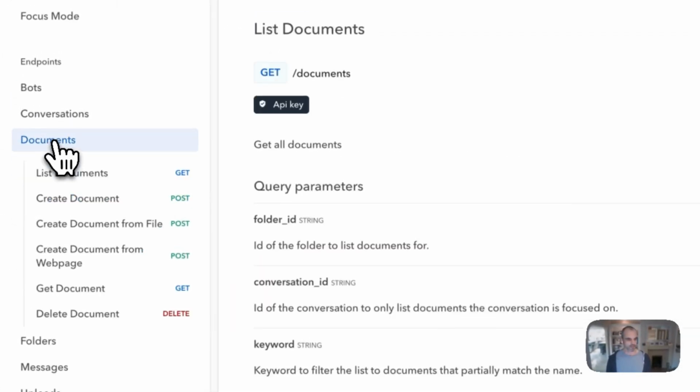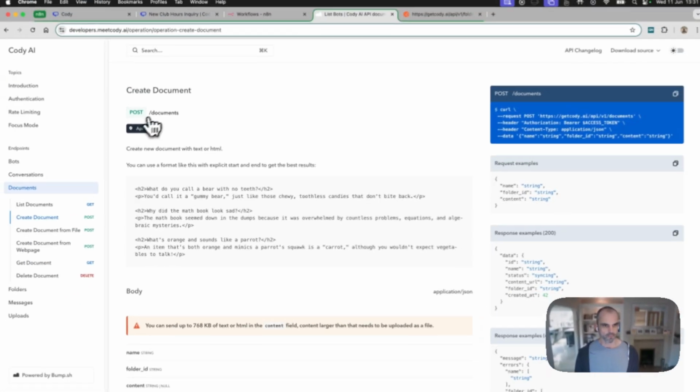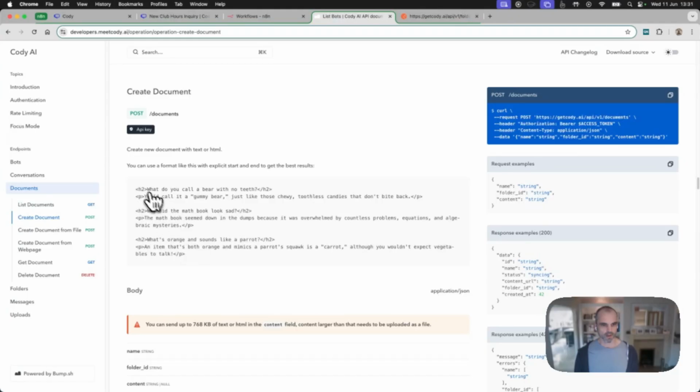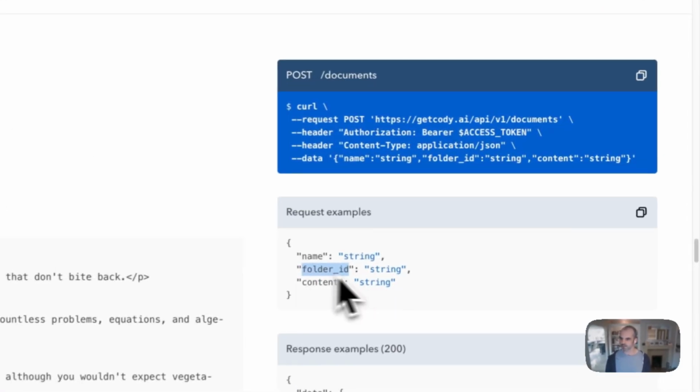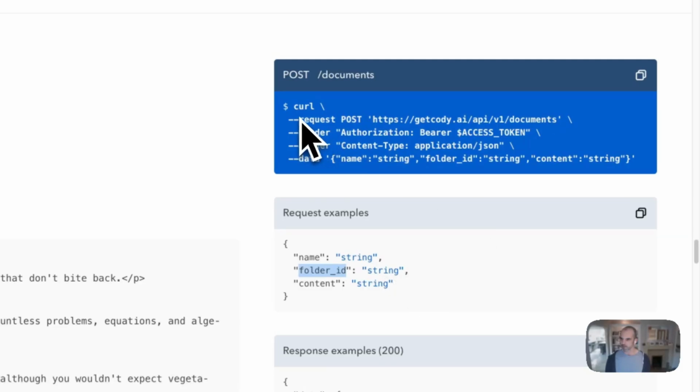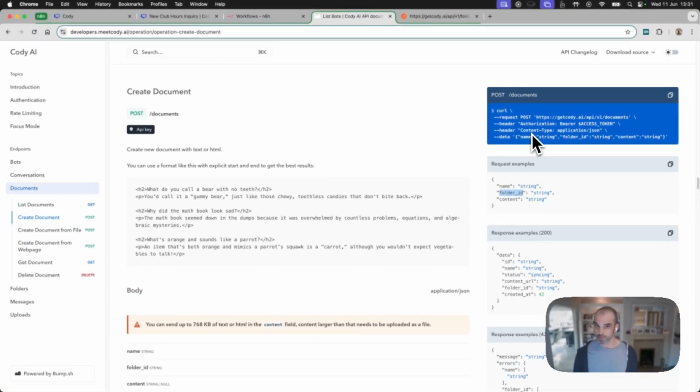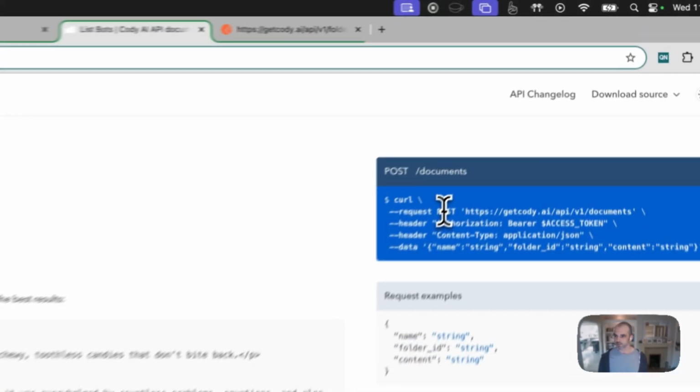All right. Now what I want to do is I'm going to come into here, into documents, and I'm going to create a document. And this gives me an example of how I might inject a document into a particular folder. Here is the request. It's a bit more complicated than the last one that we did, but it's still perfectly doable. You'll notice that we're going to have to POST this time around.